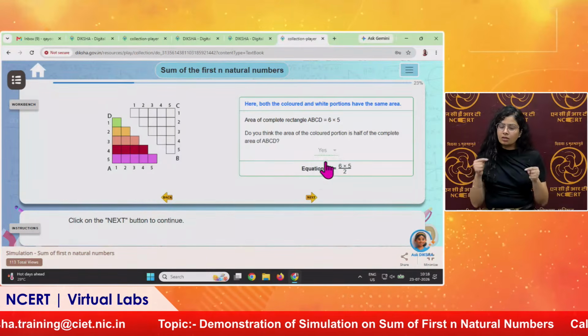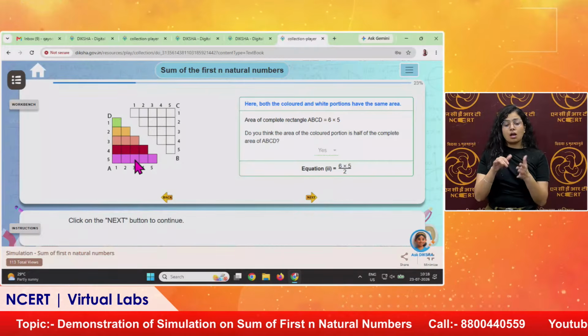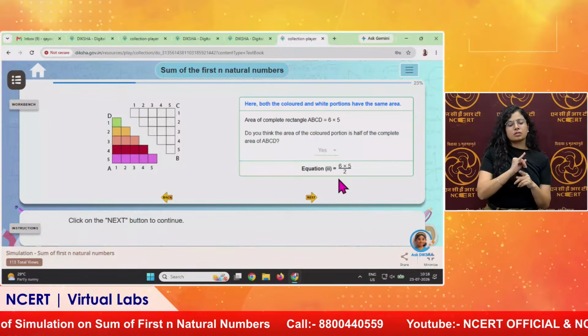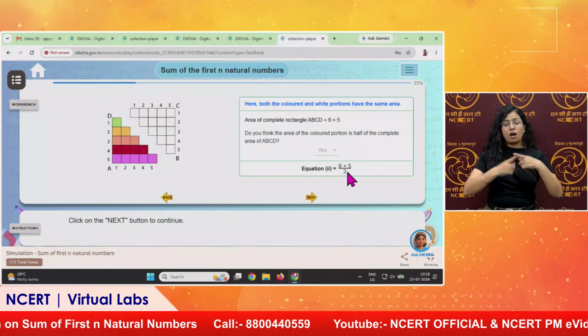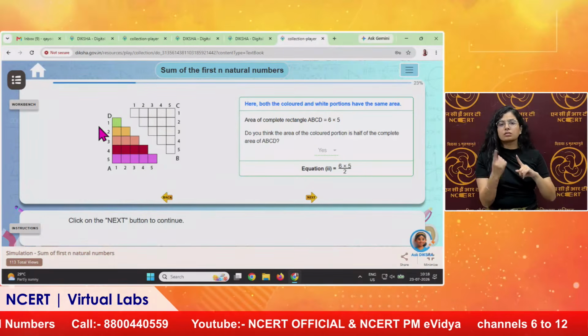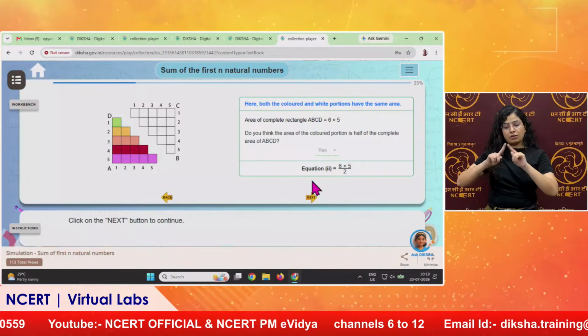So we will click on this. Yes. So what will be the area then? Half of the full area of the rectangle was 6 into 5. So what will be the area of half? We will divide by 2, and we will get the area of the colored portion. So the area of the colored portion is half of the rectangle.